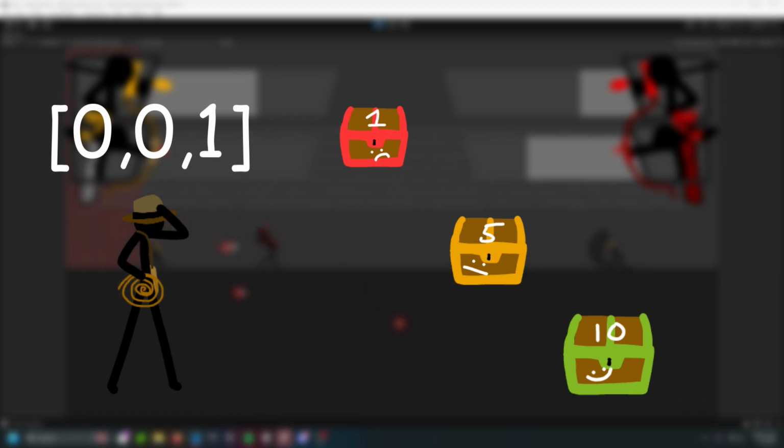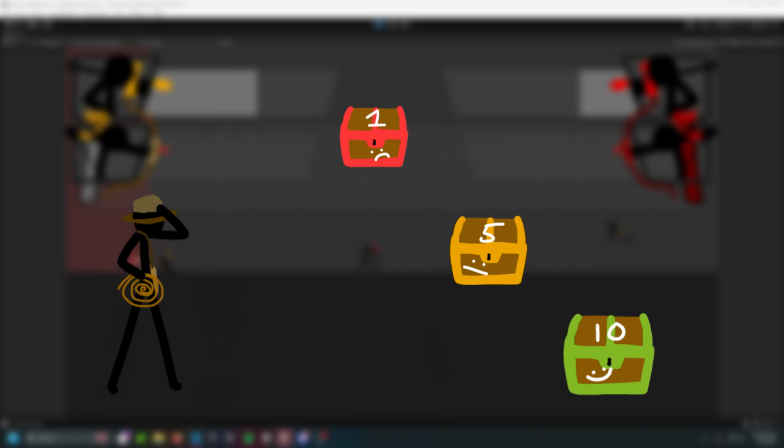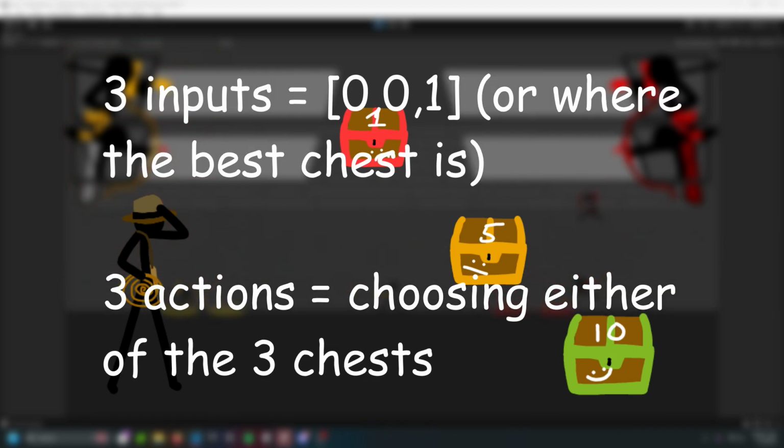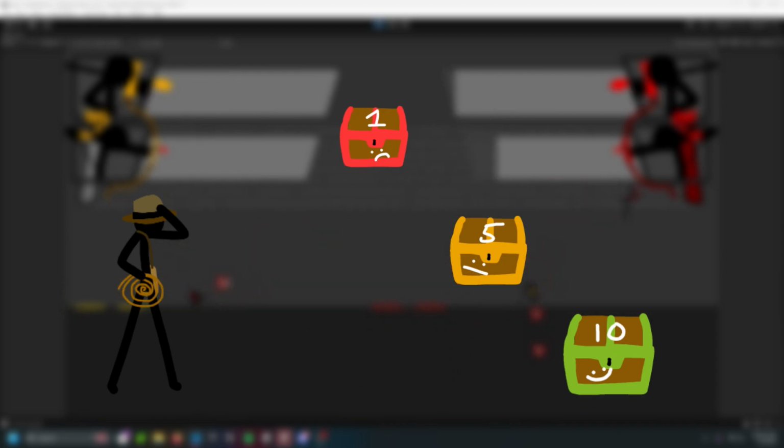The AI, our agent, gets this input state and has to choose a chest based on the input state, and this is what we call the action. That means the AI has 3 input states and 3 actions. Over time, it should realize which chest to choose from based on this inputs layer. But learning this pattern requires trying out different chests, even if they don't always work out right away.